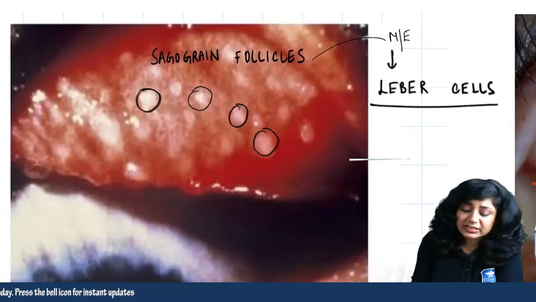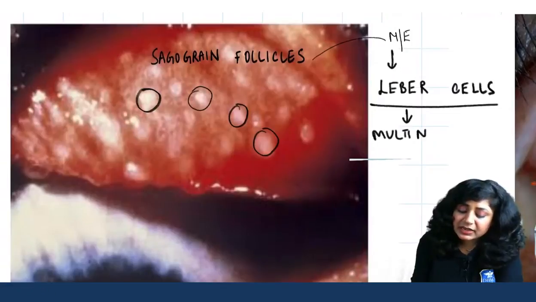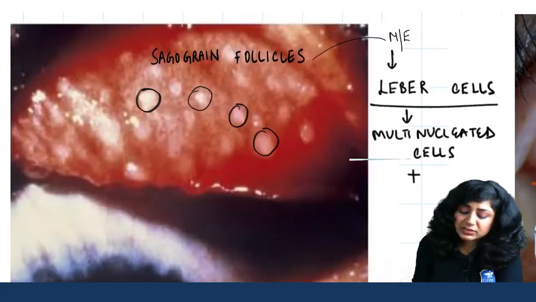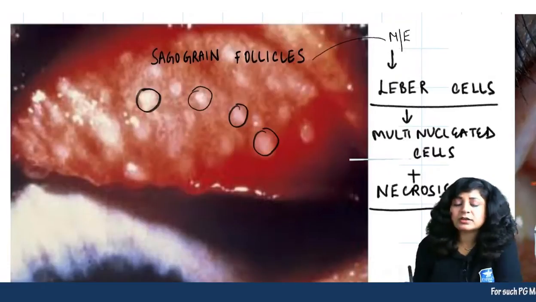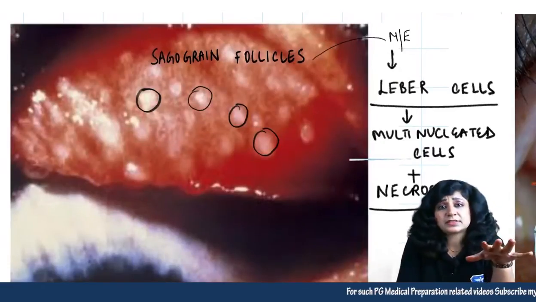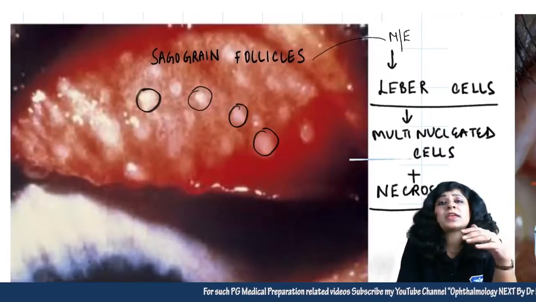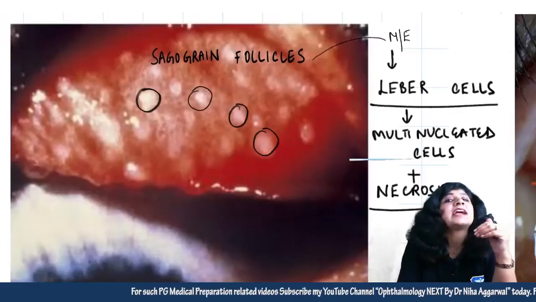These are large multinucleated cells, and along with this we also get the signs of necrosis. Very important, because follicular conjunctivitis you are getting at many places, but there is one place where you get sago grain follicles, where you are getting the Leber cells and the signs of necrosis.